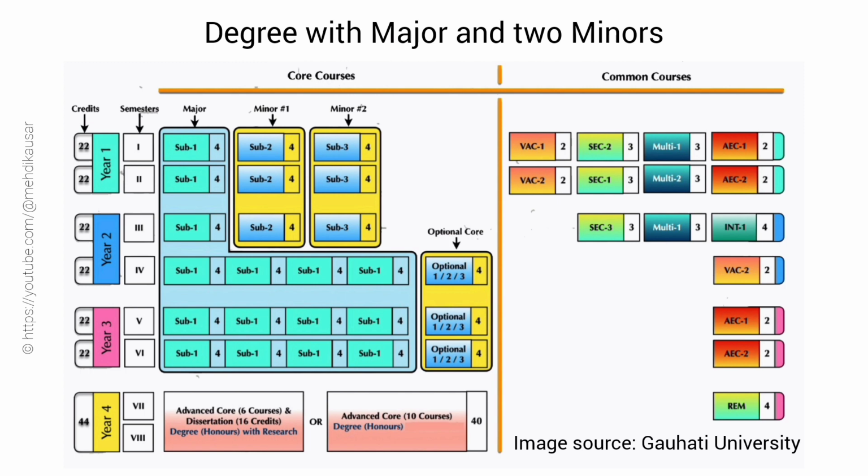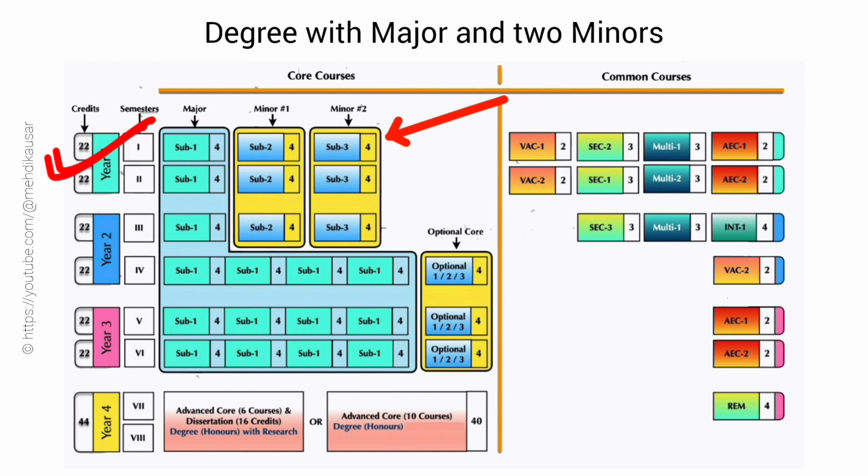In first year, that is, in first and second semester, a student has to study 3 different core subjects, 1 paper of each subject per semester. Besides, one needs to study a host of common subjects. That means in first semester, you have to study a total of 7 papers. 1 major paper, 2 minor papers, 1 each from 2 minor subjects, 1 VAC paper, 1 SEC paper, 1 MDC paper, and 1 AEC paper.